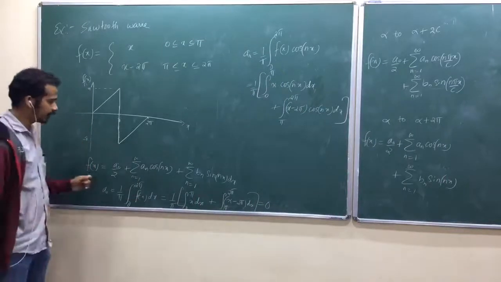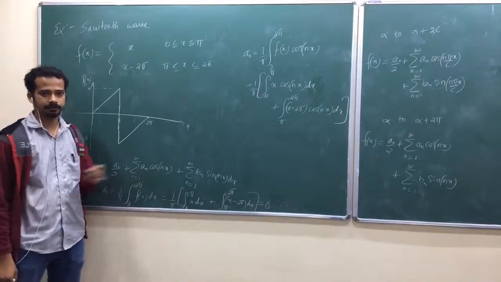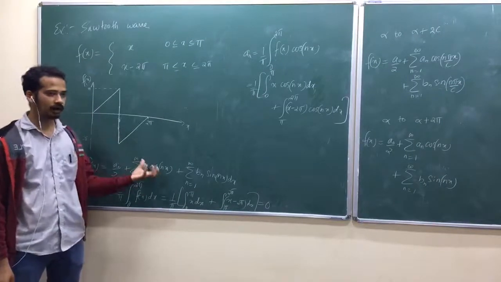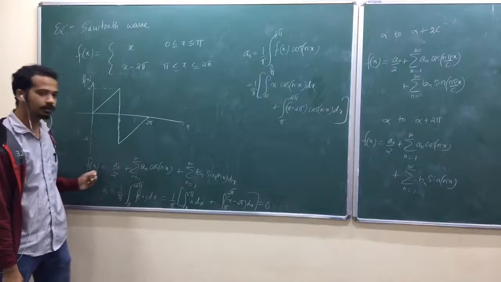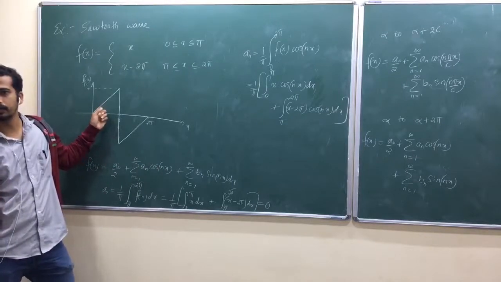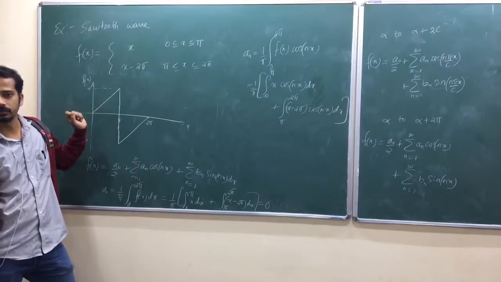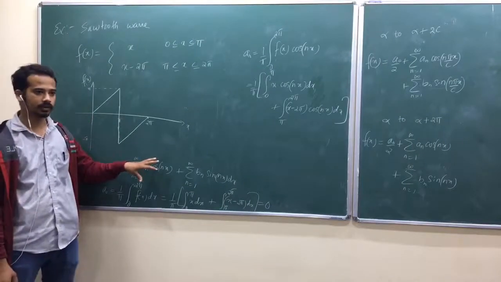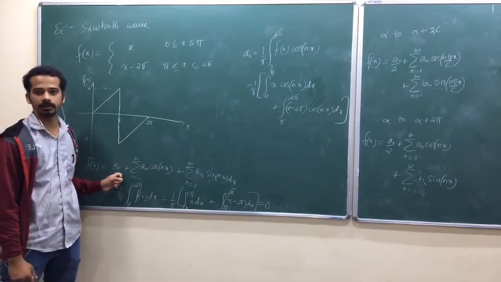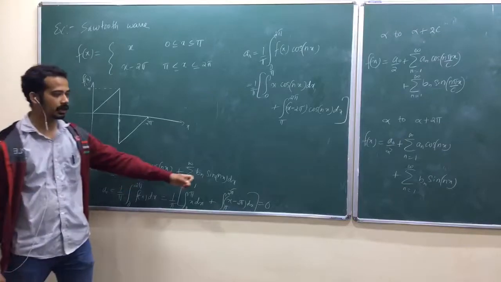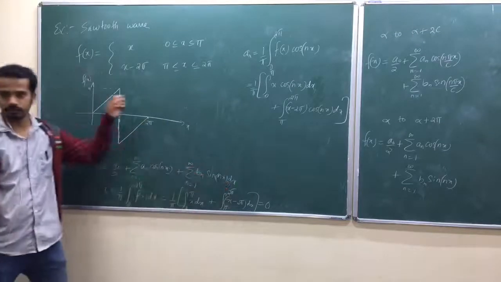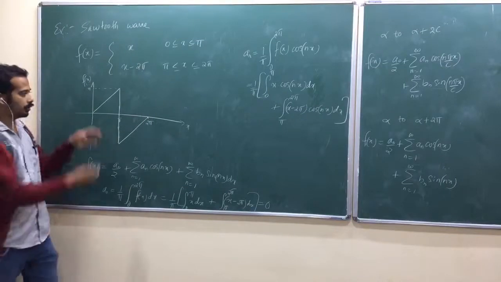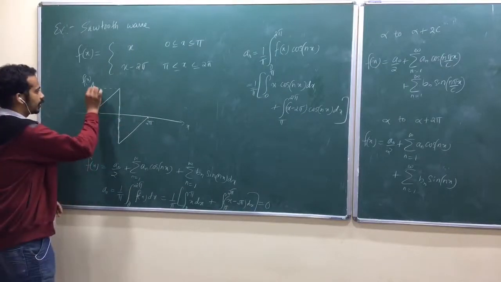If this expansion contains cos, then at x equal to 0 that cos function will not allow the function to be 0. Look here, at x equal to 0 the function is 0. So that's why in its decomposition the cos function or constant should not be there. You should have only sin. Why? When you put x equal to 0, you should go to 0.